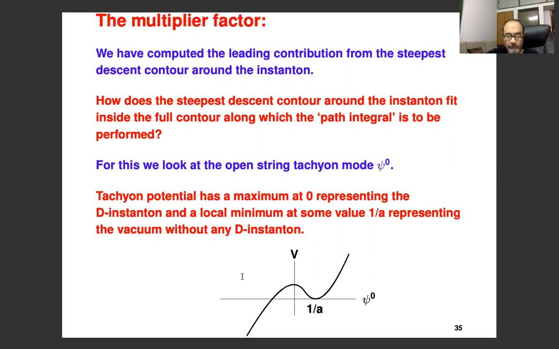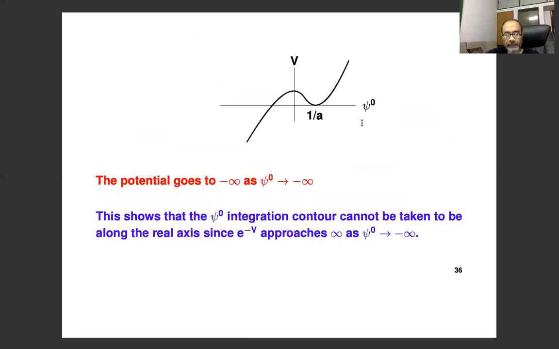So this means that the natural choice of integration contour, to integrate psi naught along the real axis, cannot be taken to be the definition of the original path integral over psi naught. Because the weight factor, e to the minus S, which contains e to the minus p factor, actually goes to infinity as psi naught goes to minus infinity. So if we just take the integration contour to be along the real axis, then this factor blows up. So that's not a sensible integral.